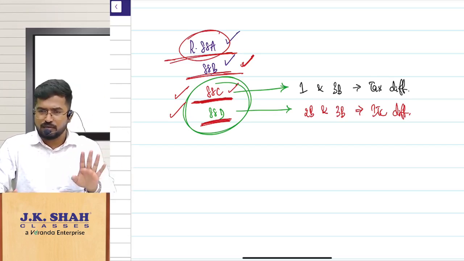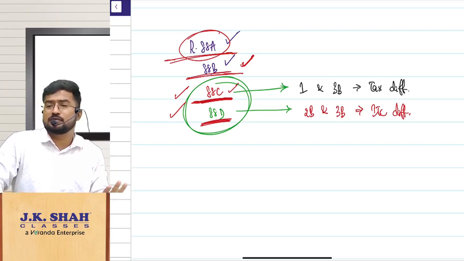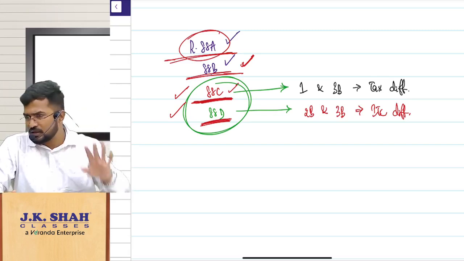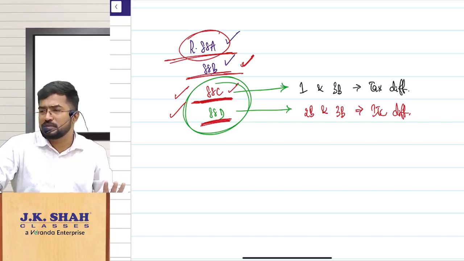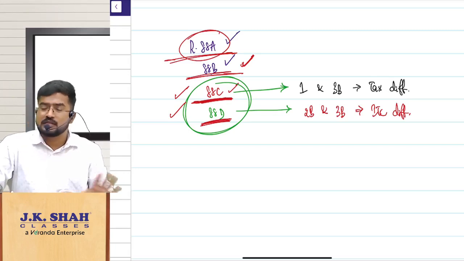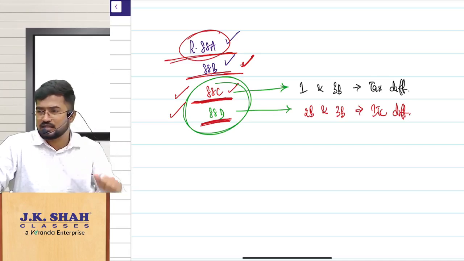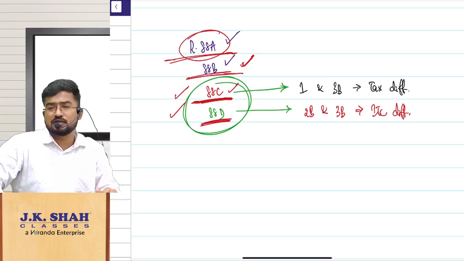Clear? Normally GSTR-3B you will use for making payment of taxes. What is the due date for GSTR-3B? 20th of the next month. Sir, I am under QRMP scheme. Then 22nd or 24th based upon which state you are. Sir, monthly you should do one thing there. You have to deposit some amount in the e-cash ledger. But then the deadline is 25th.